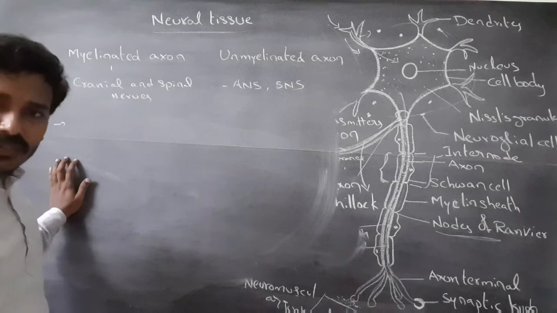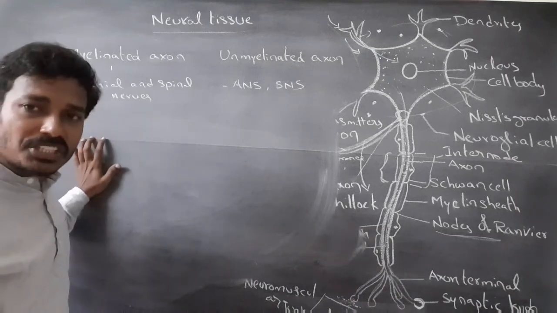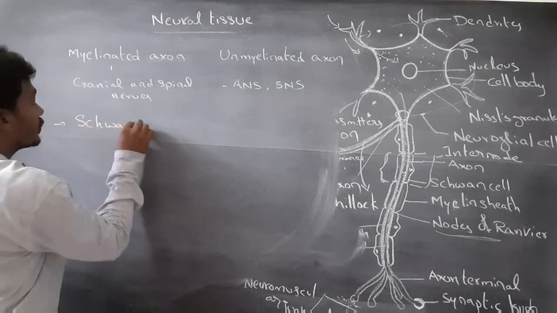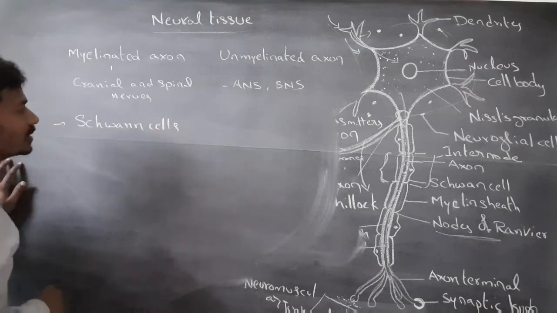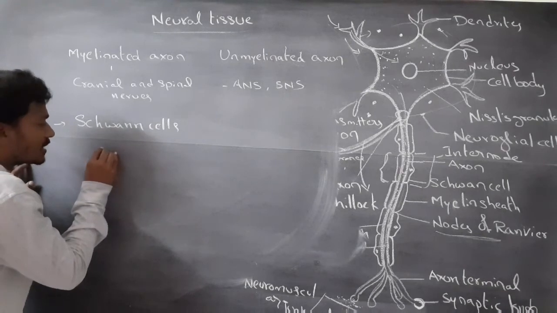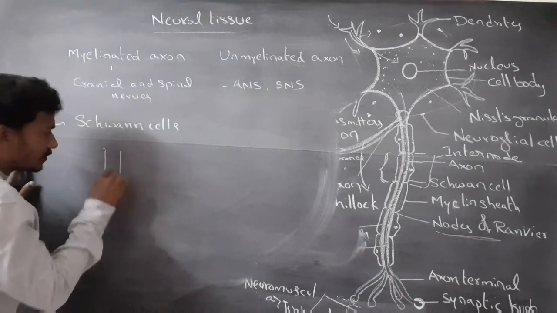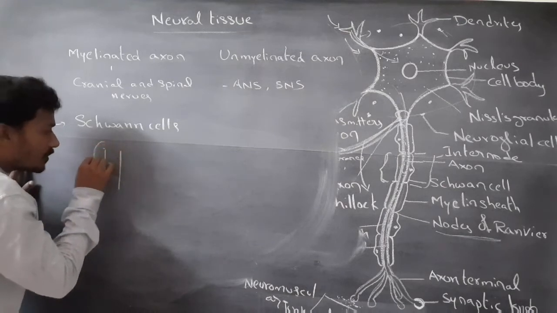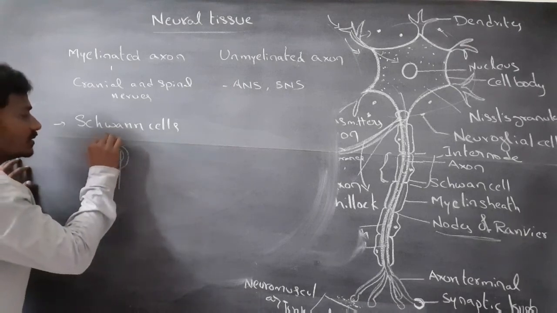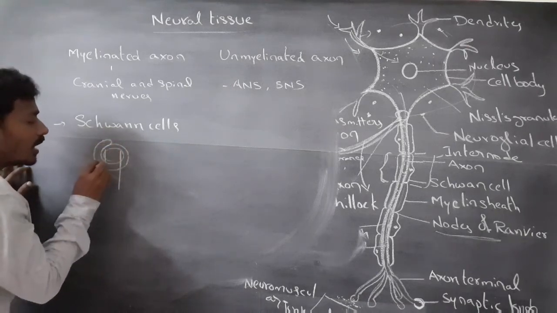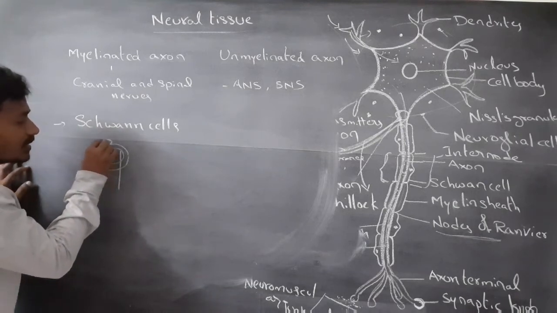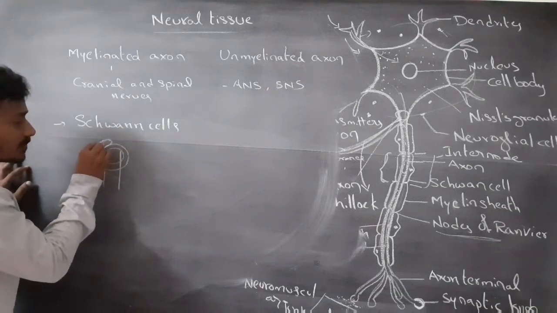In the peripheral nervous system, the myelin sheath is formed by Schwann cells. This is the axon. Schwann cells wrap around the axon. The outer layer of the Schwann cell contains cytoplasm and a nucleus.